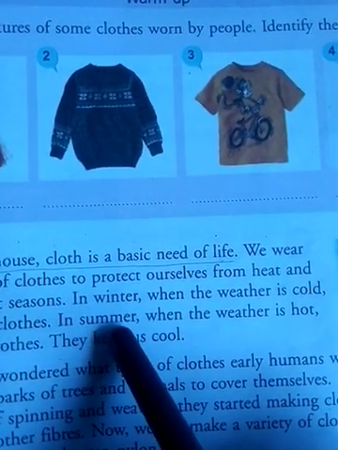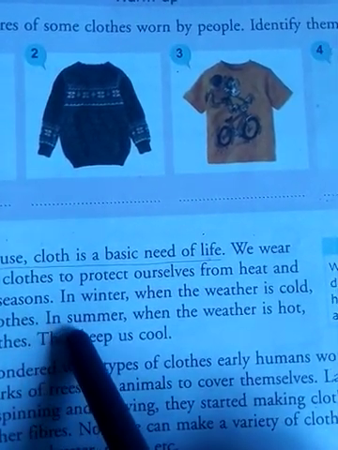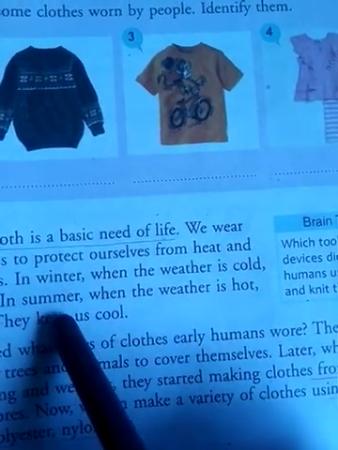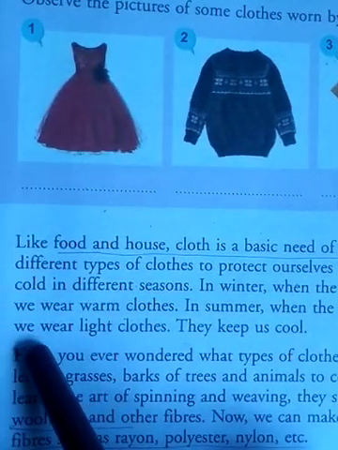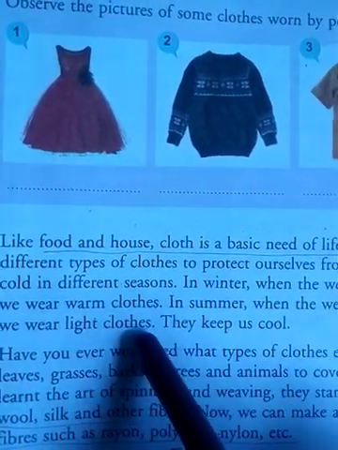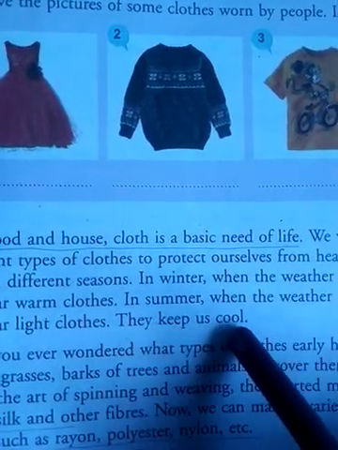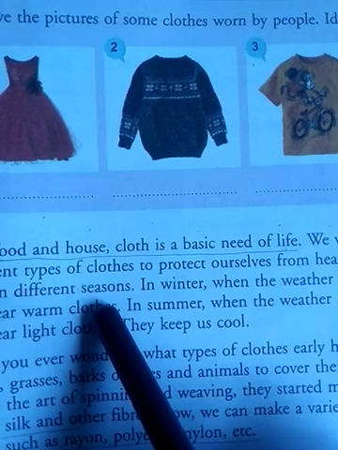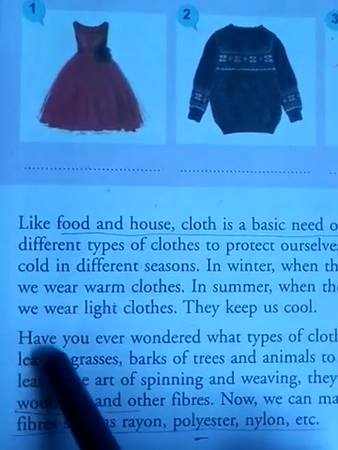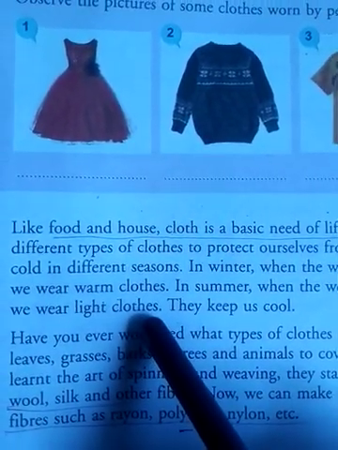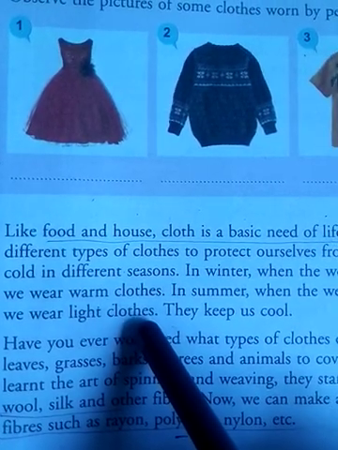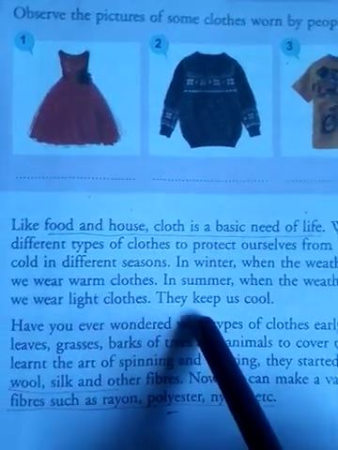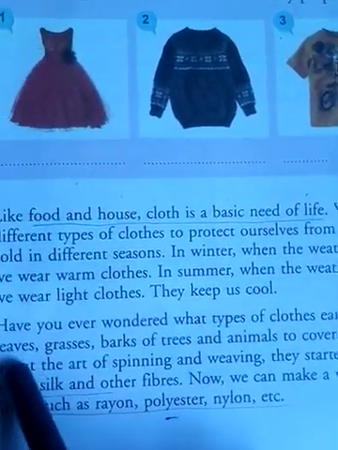In summer season, whenever it's too hot, we feel hot, so we wear light clothes. They keep us cool. So light clothes keep us cool and warm clothes keep us warm. Light clothes you can say cotton. In summer we wear cotton clothes and light clothes, so these keep us cool.